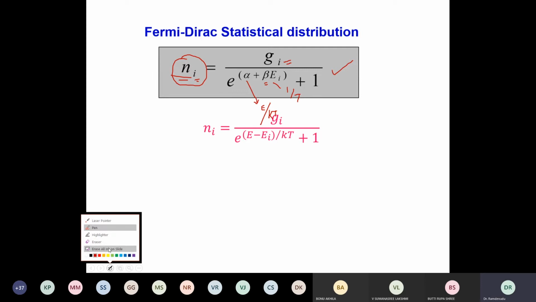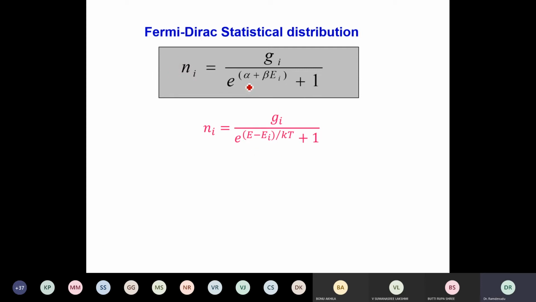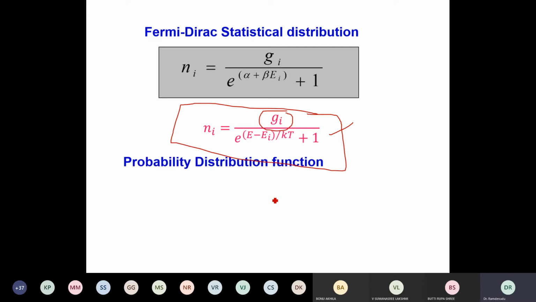Now, I'm writing the same by keeping the values of alpha and beta, and we will get this. This is the equation most important for us. This equation gives you the distribution of Ni particles in a given energy level with Gi degeneracy or Gi number of states. If I take the probability distribution function, I take this Gi this side and take Ni by Gi.